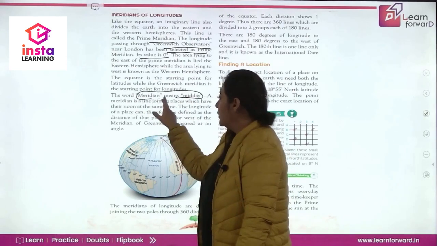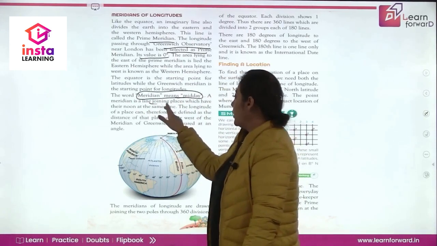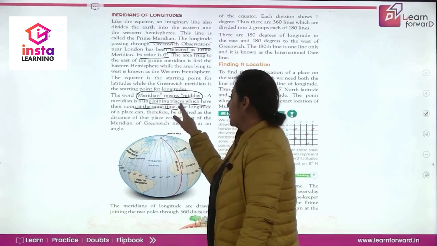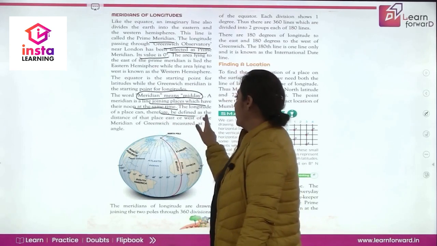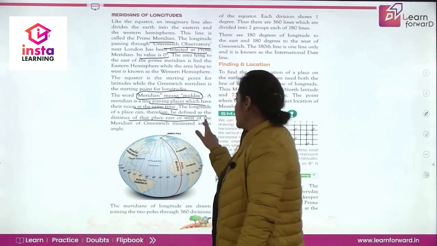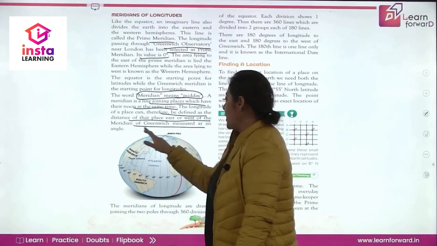Meridian का मतलब क्या होता है? Midway. A meridian is a line joining places which have their noon at the same time. So meridian में noon same time पर होगा. The longitude of a place, we therefore define as the distance of that place east or west of the meridian of Greenwich measured at an angle.